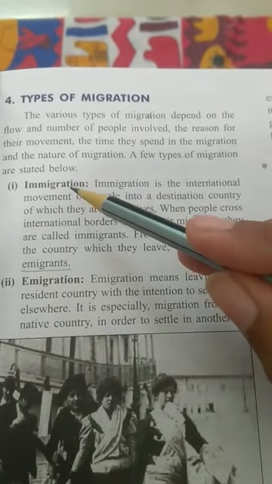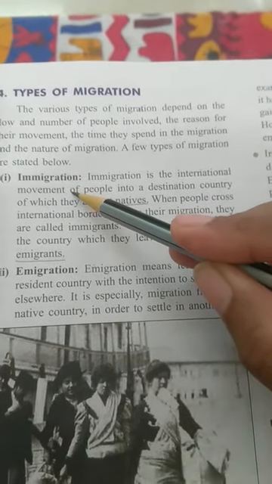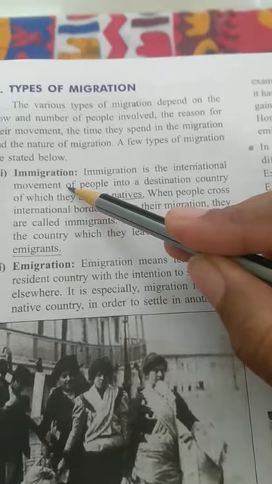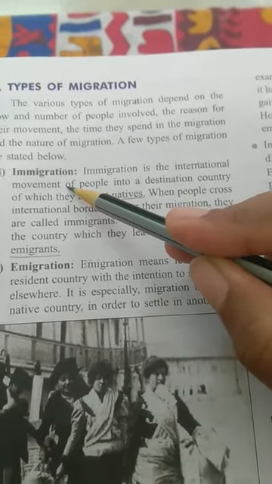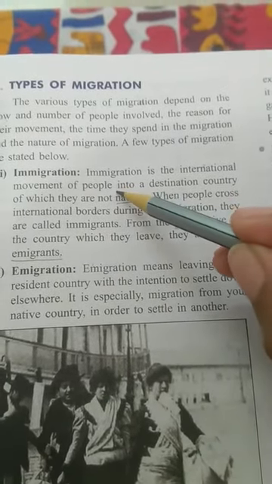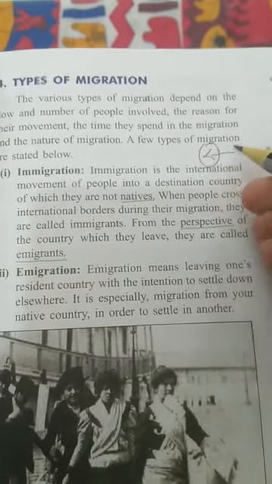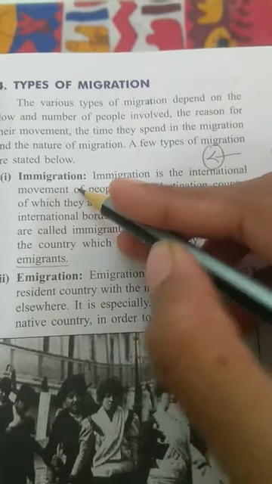The first is immigration. Now we have already come across this word immigration, right? What does this word mean? It means the movement of people into a country, right? When you are moving into a country, it is called immigration.